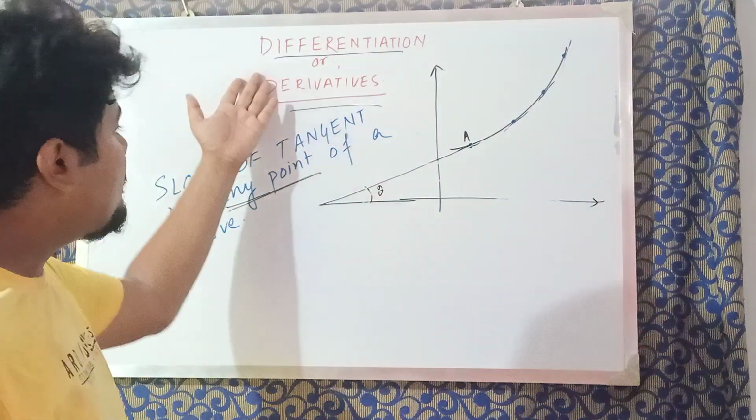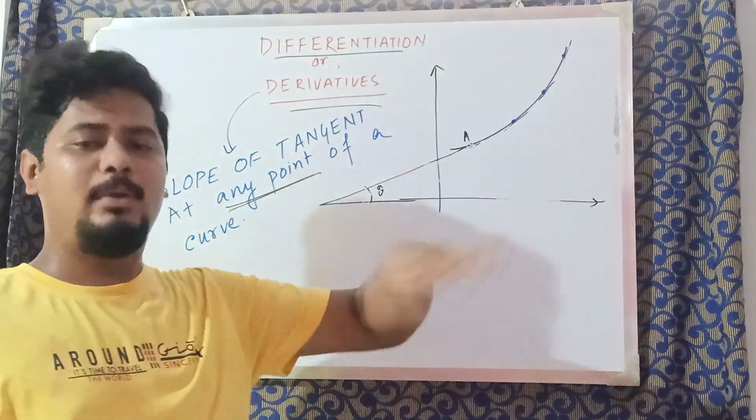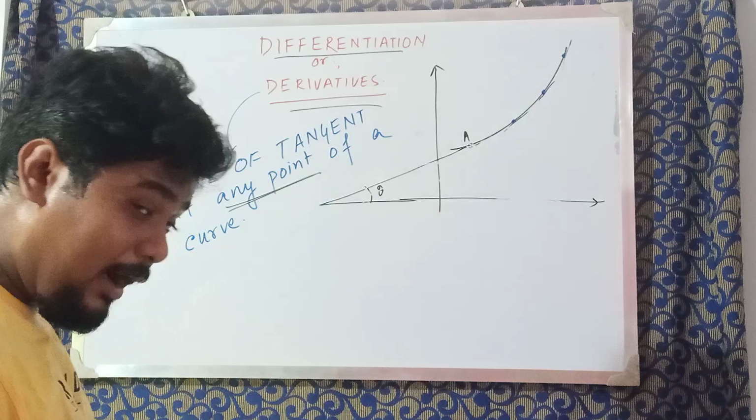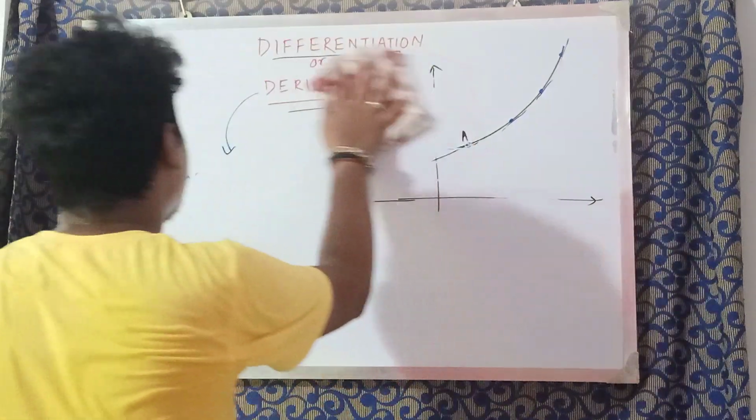So using this concept, we can easily find out the slope at this point, this point, this point, every point, whatever any given point, we can find out how it works. Okay. What does the concept tell us? Let's learn this.